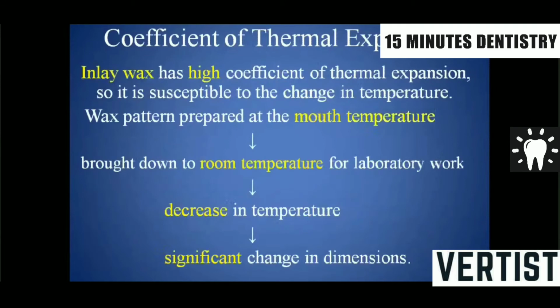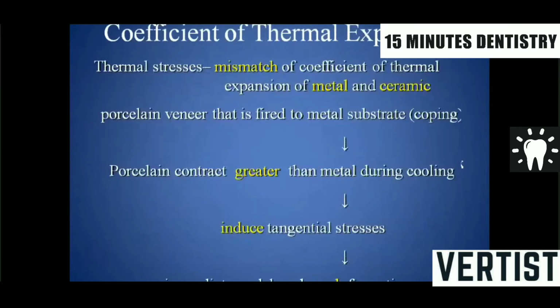In the fabrication of a prosthesis or restoration, inlay casting wax is very important. In direct fabrication, the inlay wax pattern is prepared in the oral cavity. The oral temperature is around 37 degrees Celsius. When it is brought down to room temperature, around 20-25 degrees Celsius, that significant decrease in temperature leads to significant changes in dimension, as inlay casting wax has a high coefficient of thermal expansion. Hence we always recommend that this material should be invested as early as possible.